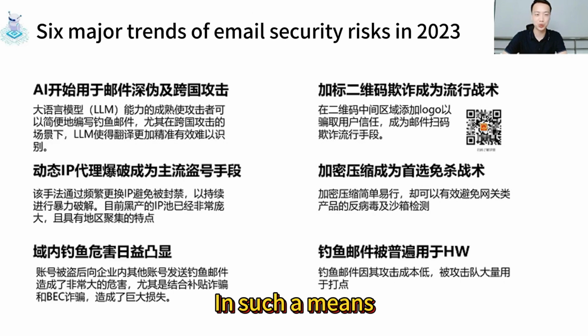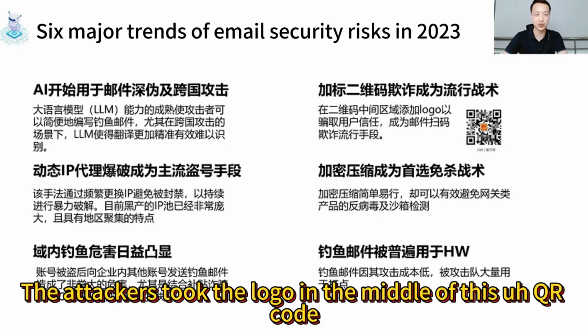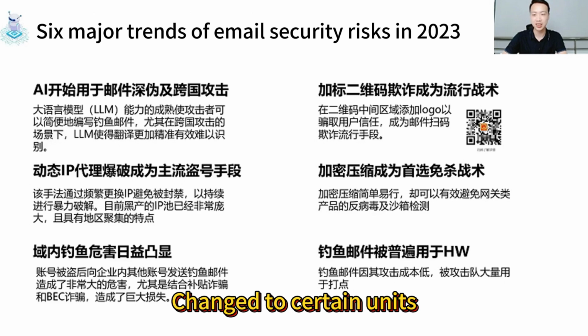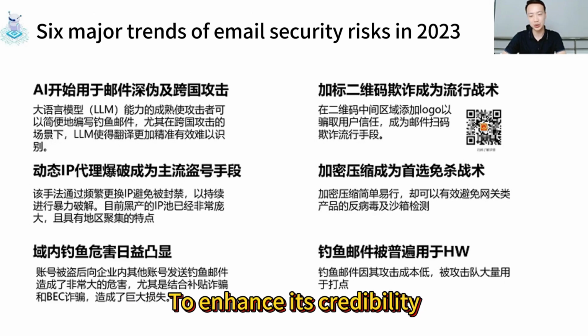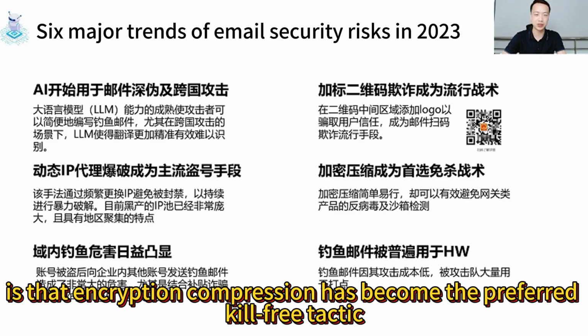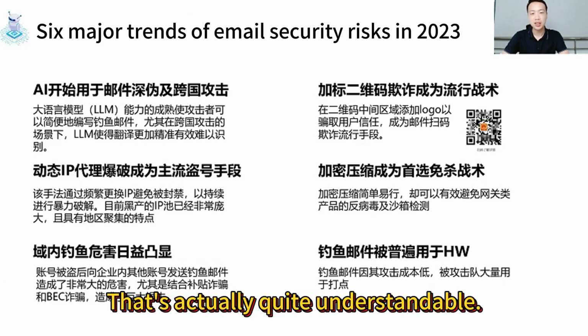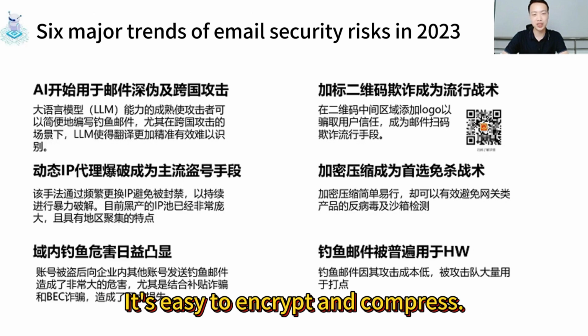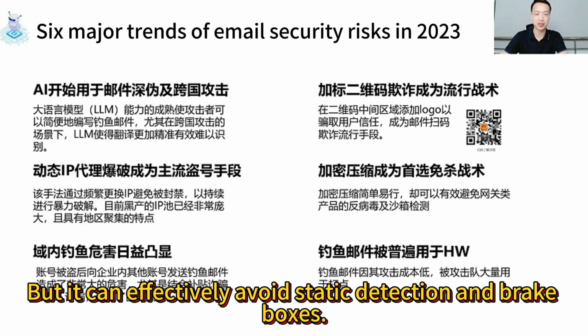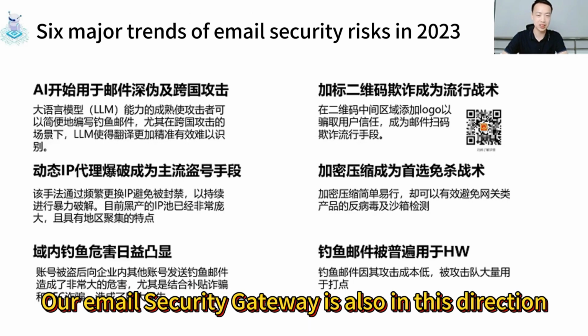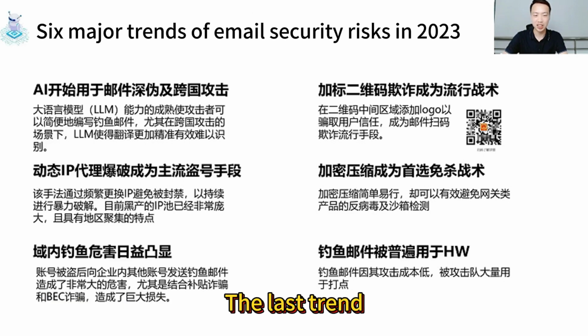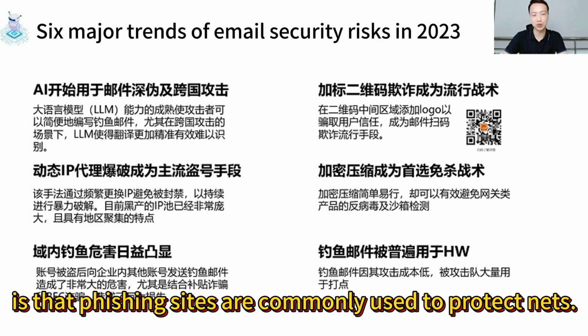We can all see that attackers took the logo in the middle of the QR code and changed it to the logo of certain units or organizations to enhance its credibility. The fifth trend is that encrypted compression has become the preferred anti-virus-evasion tactic. That's actually quite understandable: it's easy to encrypt and compress, and it can effectively avoid static detection and sandbox detection. That is indeed a very effective kill-free solution. But our email security gateway is also confronting it in this direction.